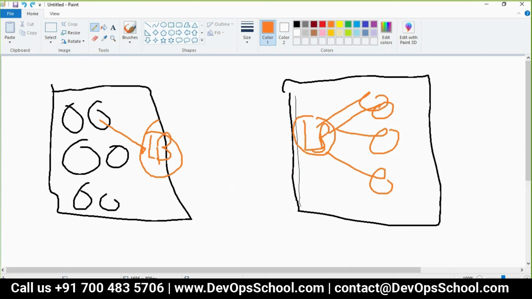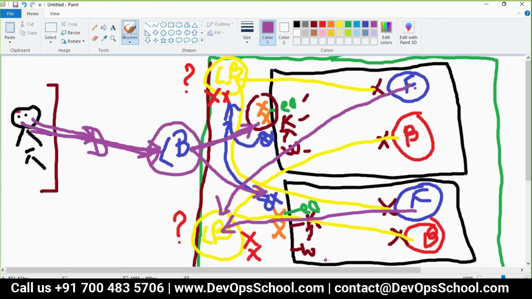If you look at this image, the pod is running on the pod network. The host is running on the host network. For the host, this. For the pod, this. Now you have to bridge this gap between both load balancers. And that gap is bridged here.